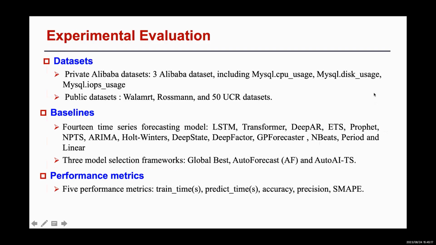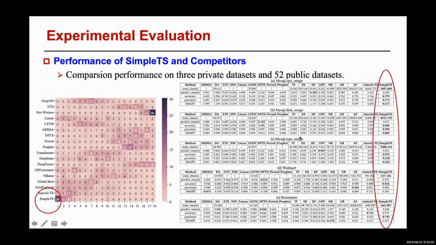The performance metrics are train time, predict time, accuracy, precision, and SMAPE. Comparing performance results of SimpleTS and the competitors, SimpleTS has the least training time compared with global-best AutoForecast and AutoAITS. Although the training time for SimpleTS is the least, its performance in terms of accuracy, precision, and SMAPE is the best in most cases. Forecasting accuracy-based ranking of SimpleTS and SOTA toolkits for 15 UCR datasets shows that SimpleTS ranks 1 in most cases.